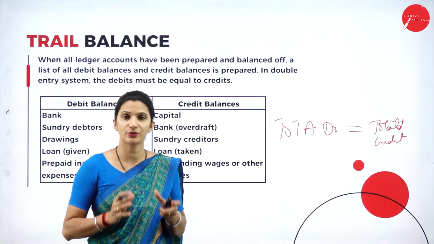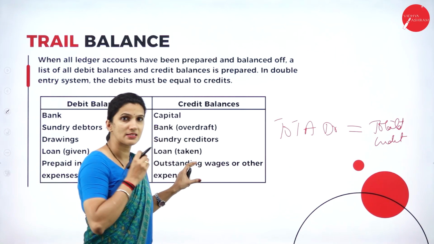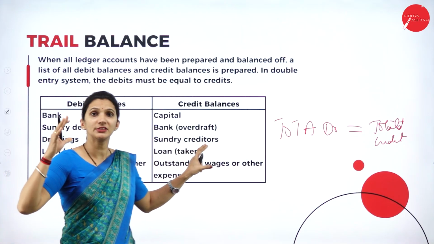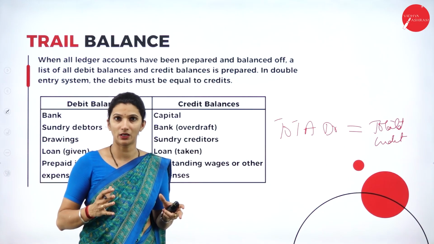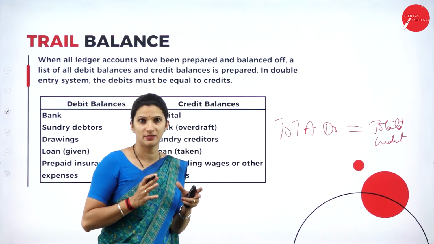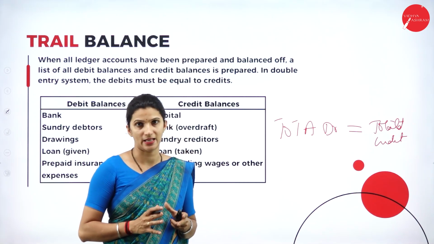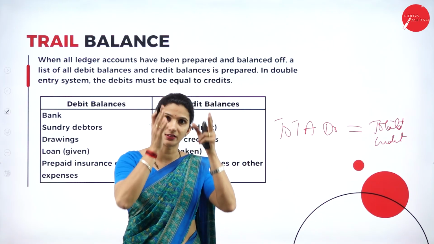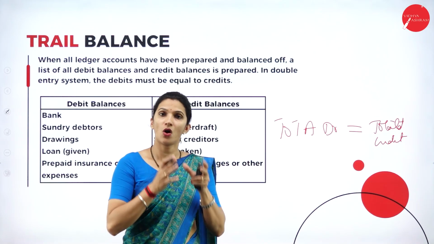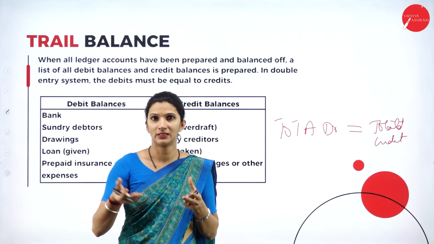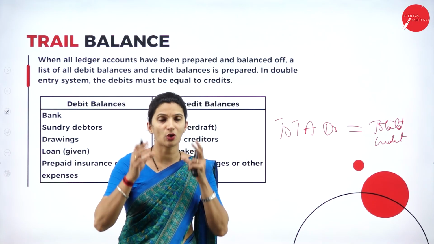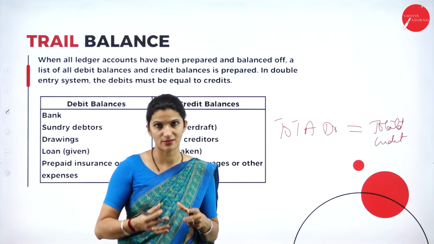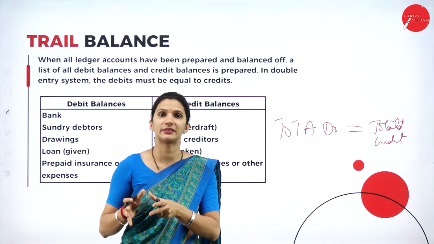The simple thing is, whatever the account balance is, we need to know which side it comes. Always remember, all the assets, all the expenses and the losses come under the debit side. All the liabilities, that is the real account rule, and all the incomes and the gains come under the credit side.